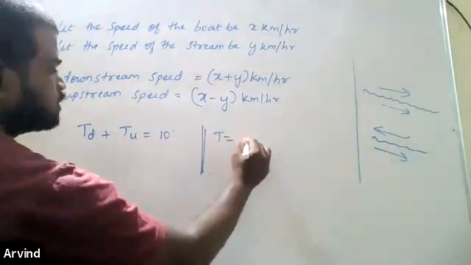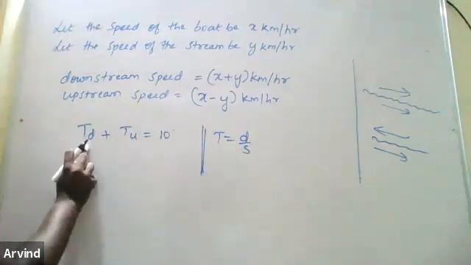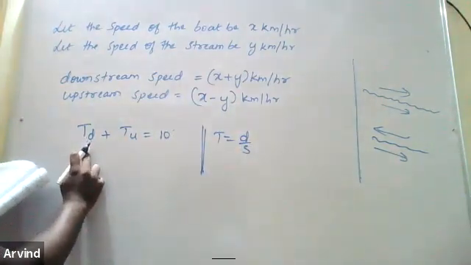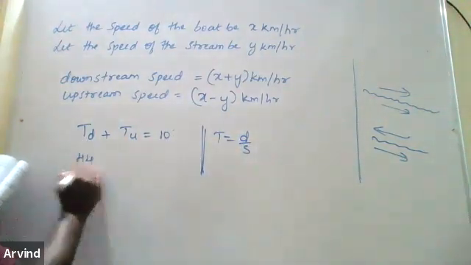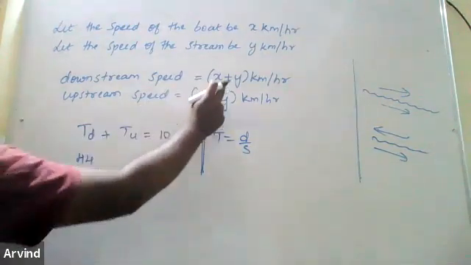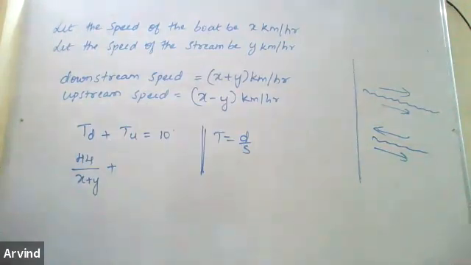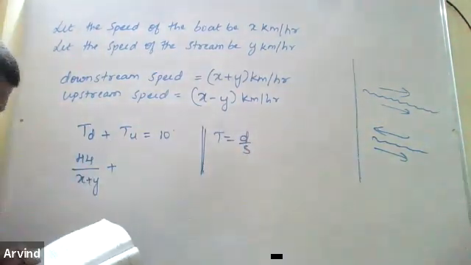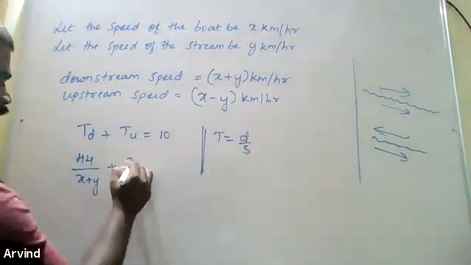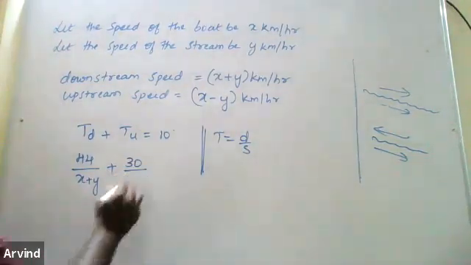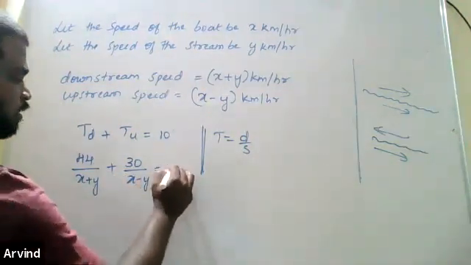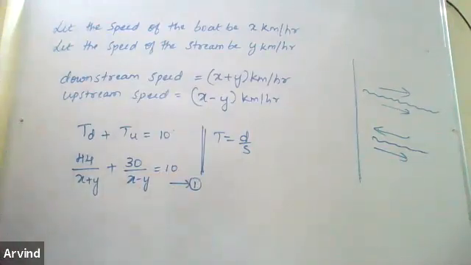Again the same logic. The formula for time is distance by speed. This is downstream, so what is the downstream speed? It says 44 km downstream, and the downstream speed is x plus y. Let's write it. Plus time for upstream. Time is distance by speed. What is the distance in upstream? 30 km. What is the speed? x minus y, equal to 10. This is equation 1.